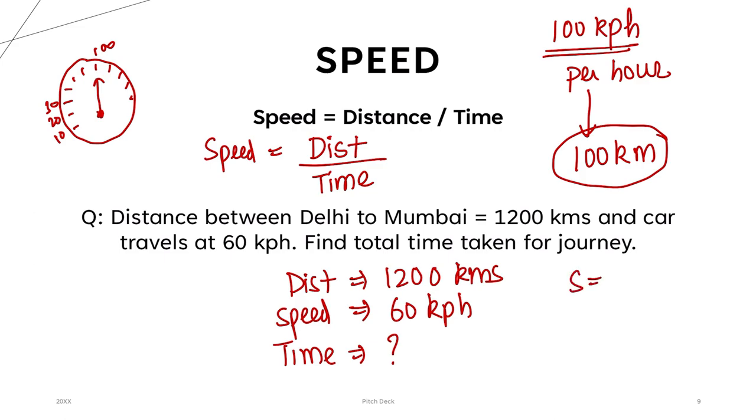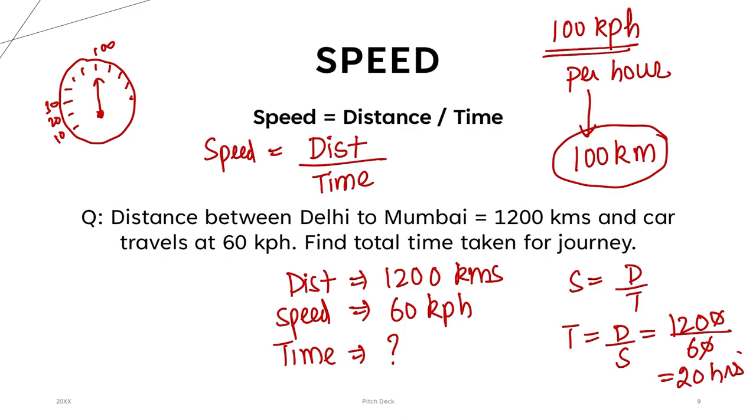So we already know speed is equal to distance upon time, or rearranging, time is equal to distance upon speed. So distance is 1200 divided by speed 60. If you do the calculation, this is 20 hours. So in 20 hours, the car will go from Delhi to Mumbai if it goes at 60 km per hour and it covers a distance of 1200 kilometers, right?